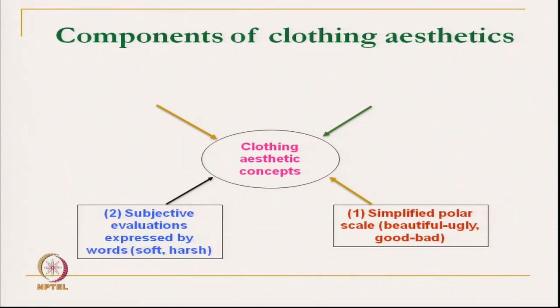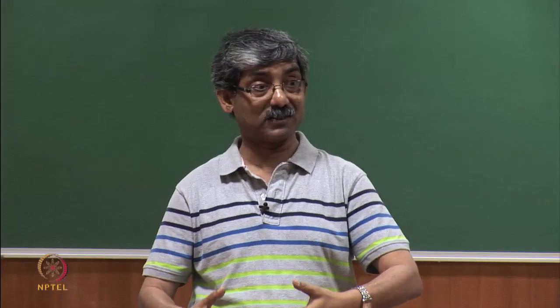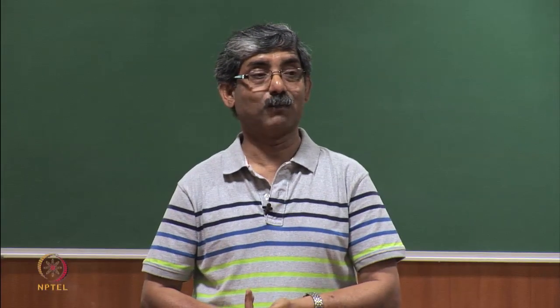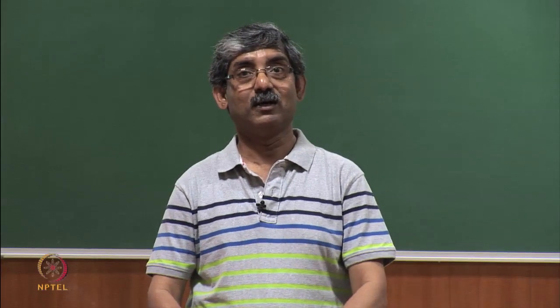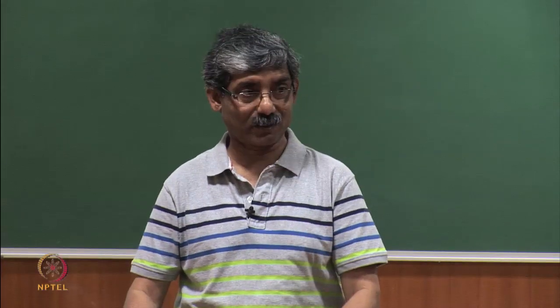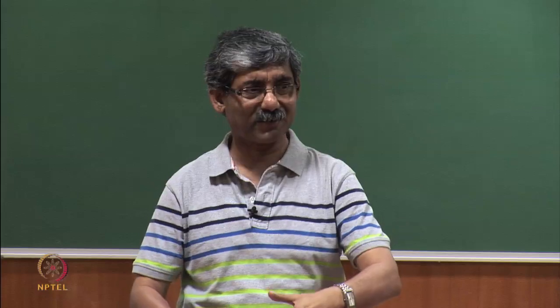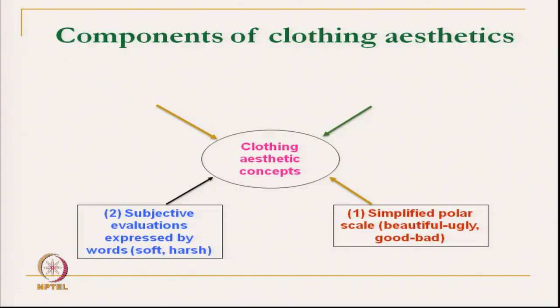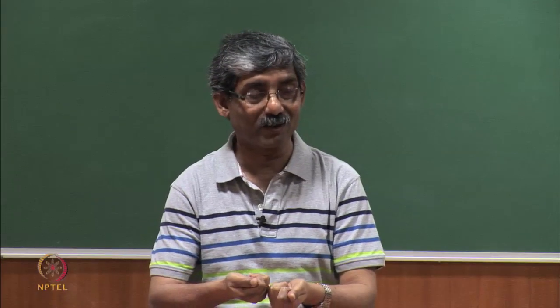Then, by subjective measurement: whether it is soft or hard. By expressing in words, by subjective evaluation, we can measure the aesthetics. Like drape, it is beautiful, but you can measure the drape as flexible or rigid.